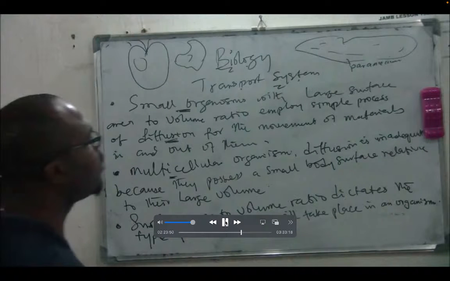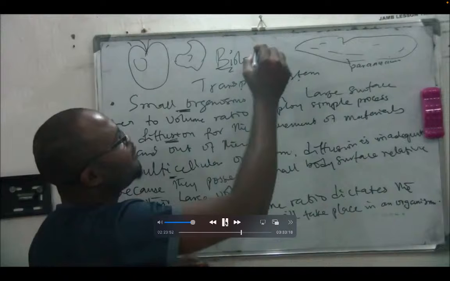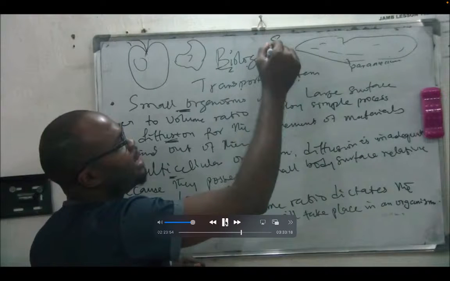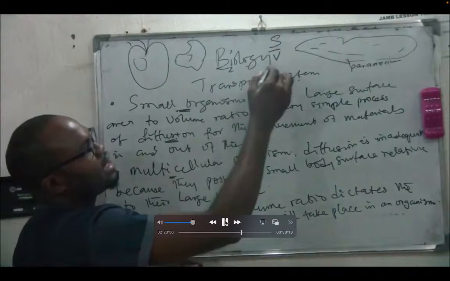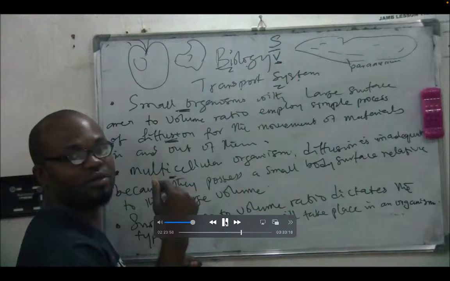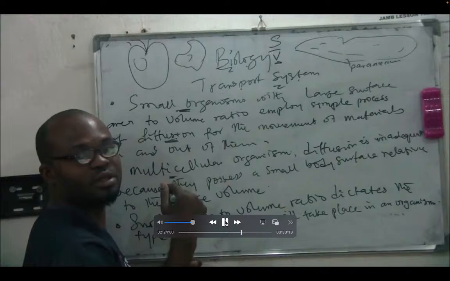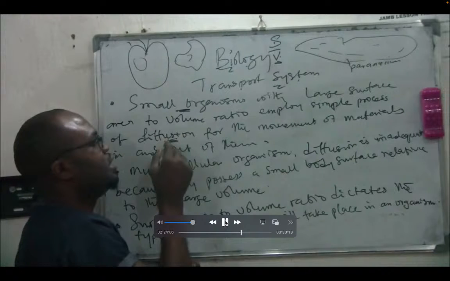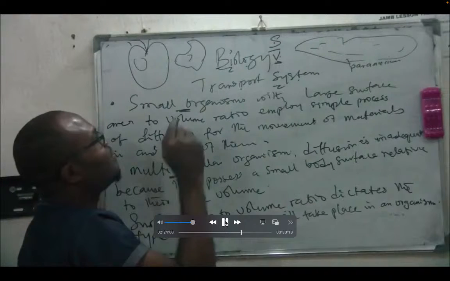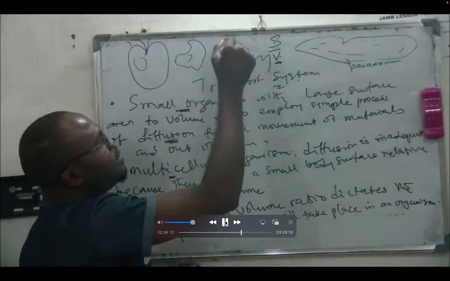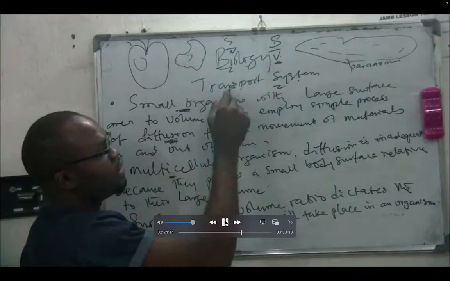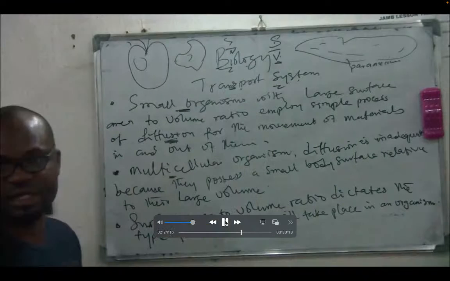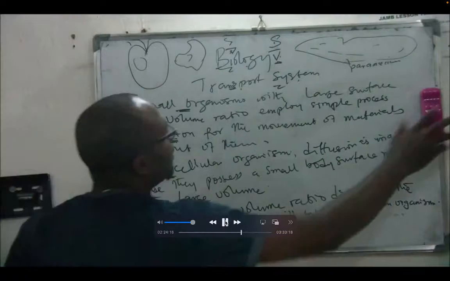So, for an organism that has a very high surface area to volume ratio, what type of way will it spread this material? The one that has a high surface to volume ratio, it will use what? Diffusion. The one that has a very small surface to volume ratio will use what? We use what? Transport system. Exactly.